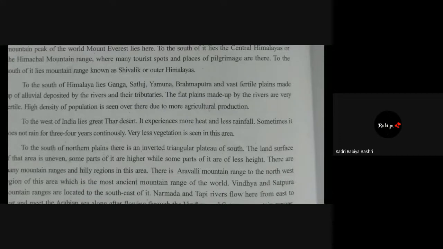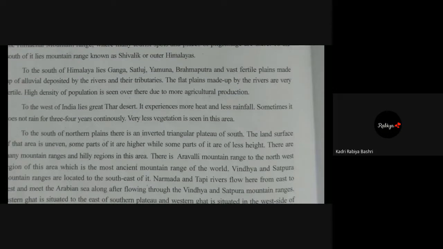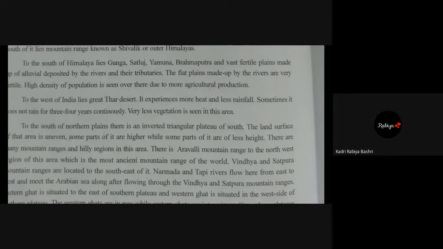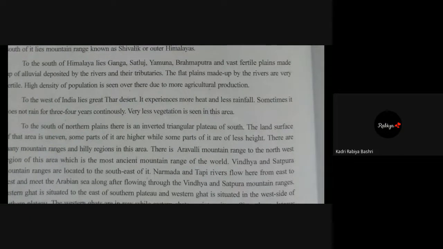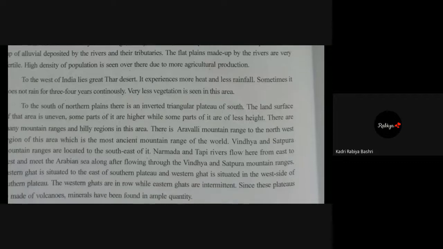To the south of the Himalayas lie the Ganga, Satluj, Yamuna, and Brahmaputra rivers and vast fertile plains made up of alluvium deposited by the rivers and their tributaries. The flat plains made by the rivers are very fertile. High density of population is seen over there due to more agricultural production.